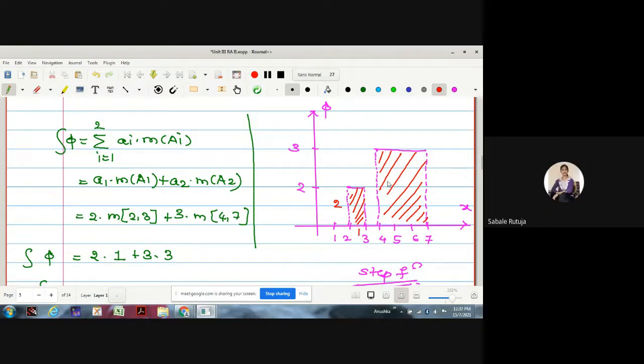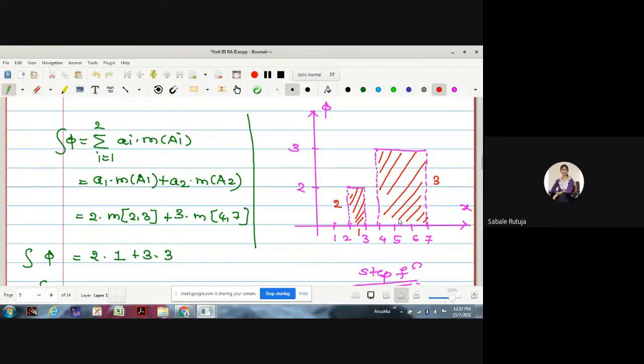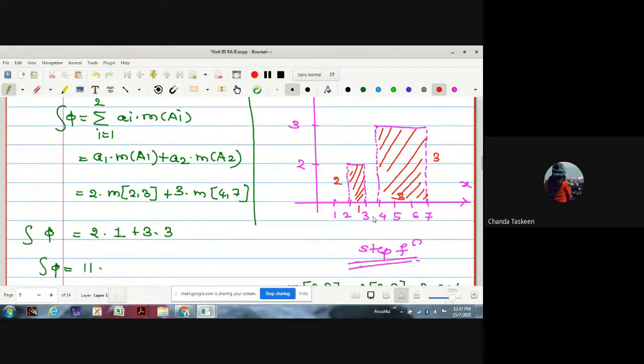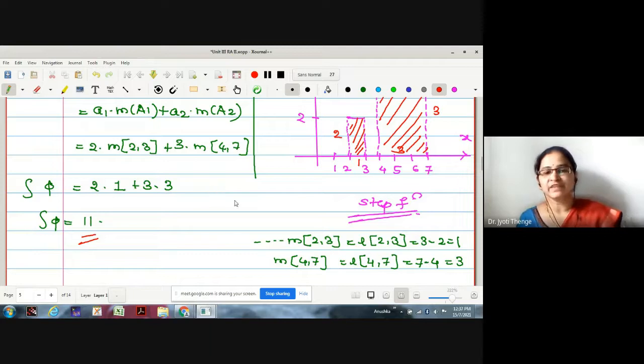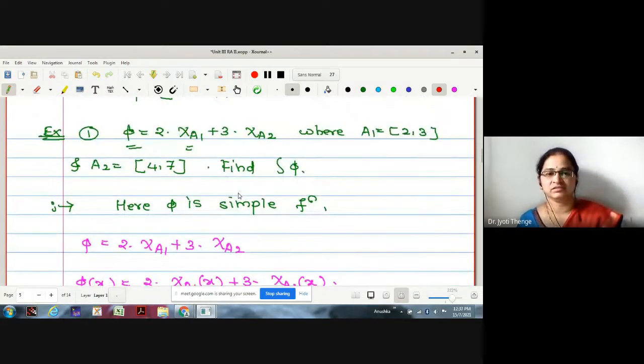2. What is the area of the second rectangle? Height is 3, width is 3, so 9. 9 plus 2, 11. But exactly, it is giving us the integration value. Therefore, Lebesgue integration will give you the value of Riemann integration provided the underlying set is an interval. Here it is an interval, no? 2 to 3 and 4 to 7.